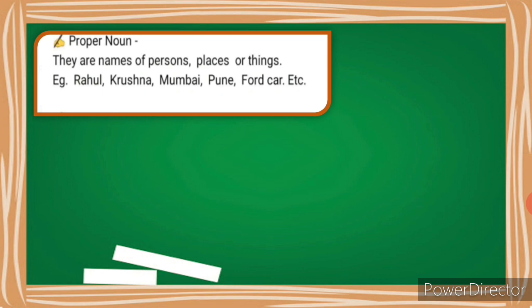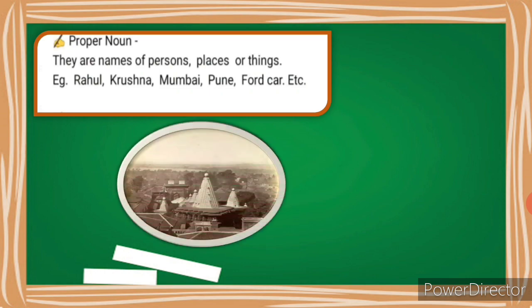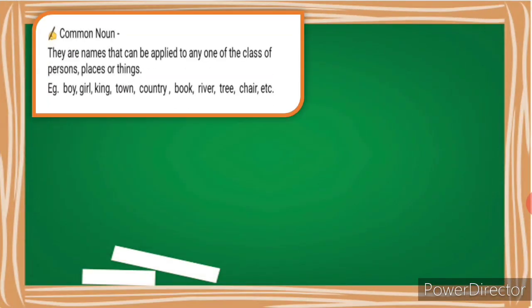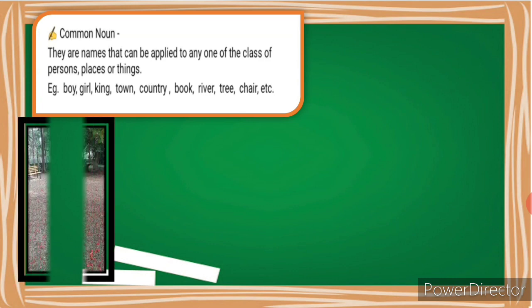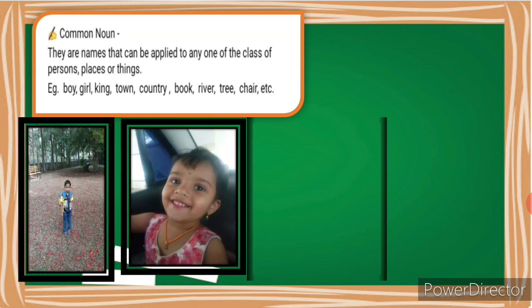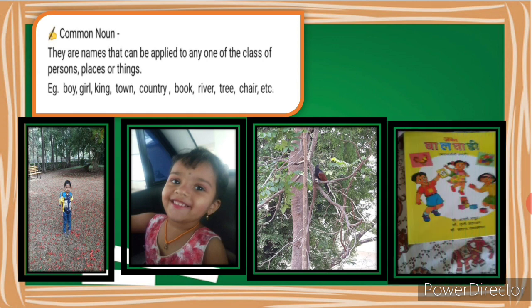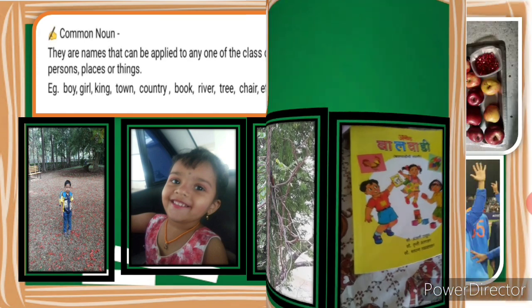First we see proper noun. What do you mean by proper noun? They are names of persons, places or things. For example, Rahul, Krishna, Mumbai, Pune, Ford car, etc. Second, we see common noun. They are names that can be applied to any one of a class of persons, places or things. For example, boy, girl, tree, book, town, country, river, etc. These are common noun examples.